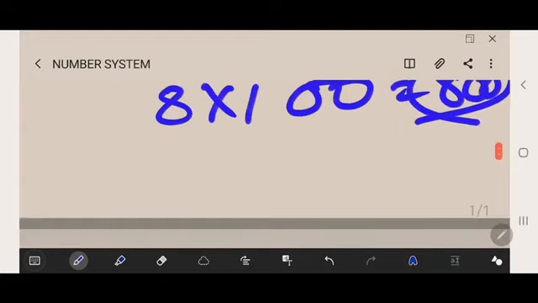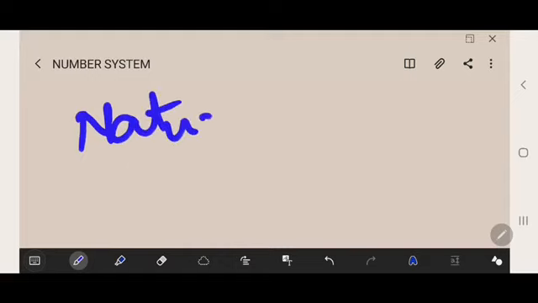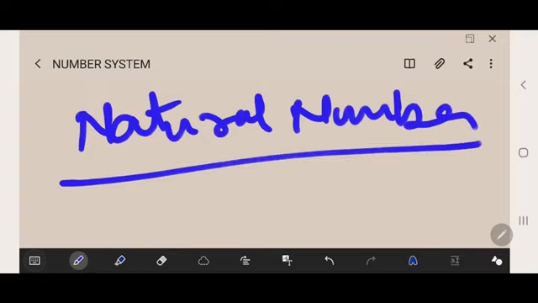Thereafter we'll start with the different types of number systems. There are various types of number systems, as follows: natural number, whole number, integer, even number, odd number, prime number, composite number, co-prime number, rational number, irrational number, and the real numbers. We'll start with the natural number.